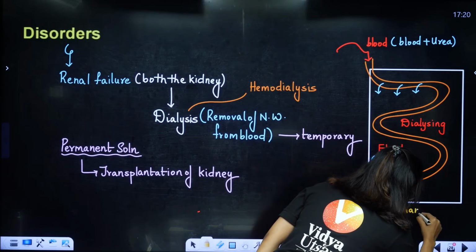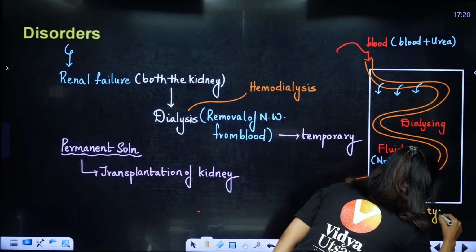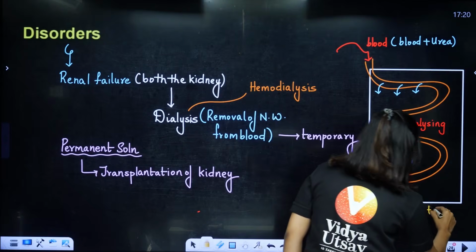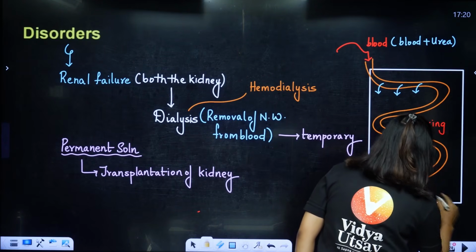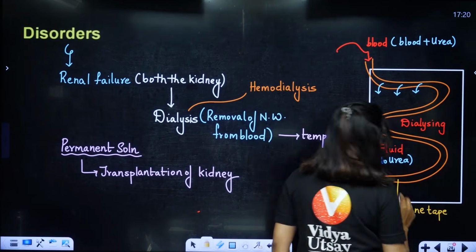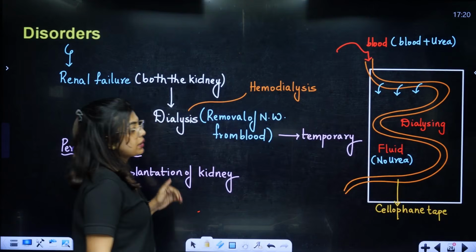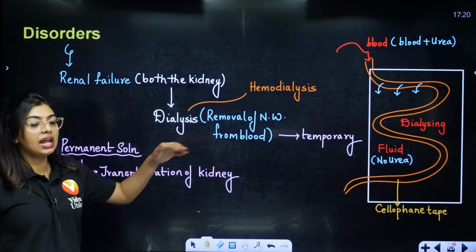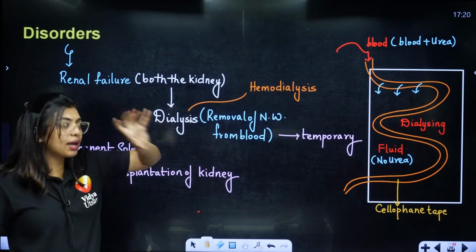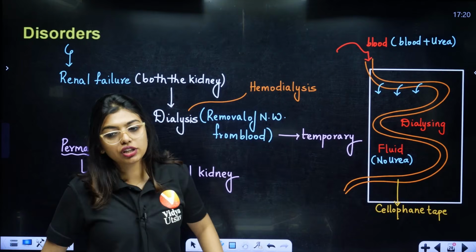This is called the cellophane tape. Tape spelling is what, students? Tape. Okay, this is the cellophane tape. It will have tiny pores. The tiny pores will help in the movement of your urea outside, and the dialyzing fluid will have the same composition as the blood except for the urea.